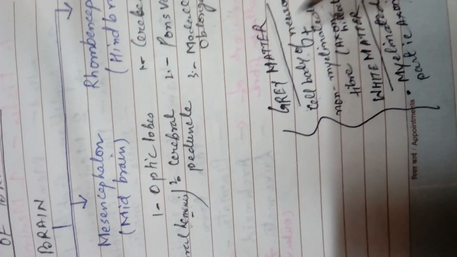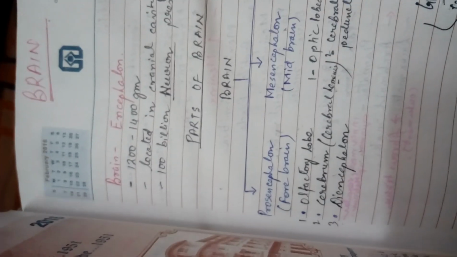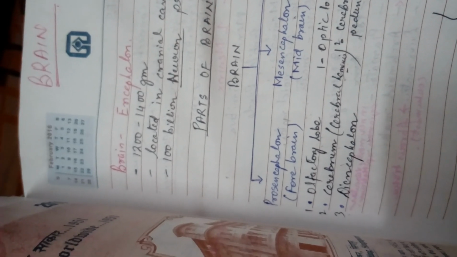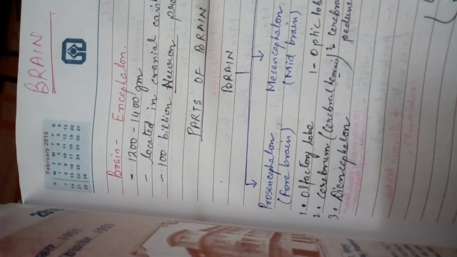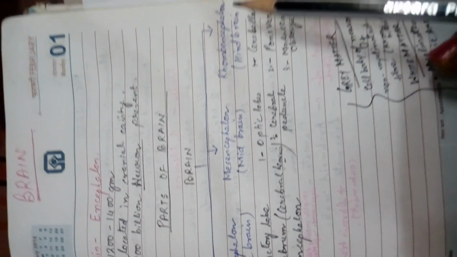So these two parts you all should remember: what is grey matter, what is white matter, and what are the three parts of the brain: forebrain, midbrain, hindbrain. Forebrain is called prosencephalon, midbrain is called mesencephalon, and hindbrain is called rhombencephalon.